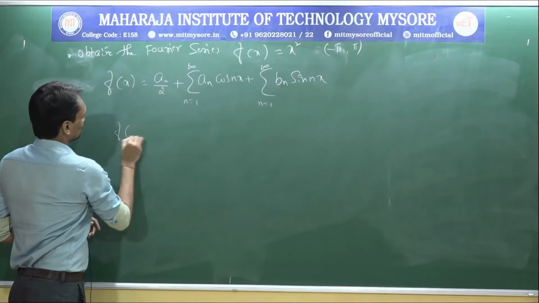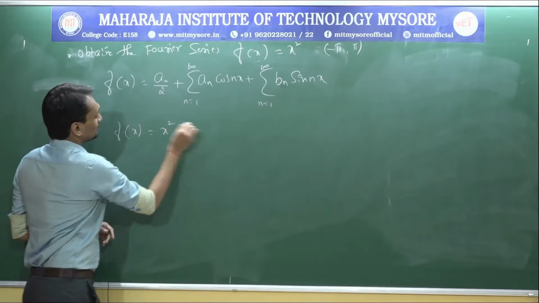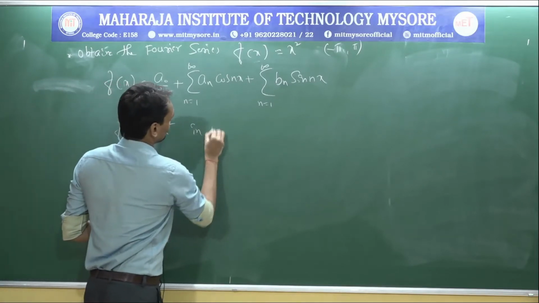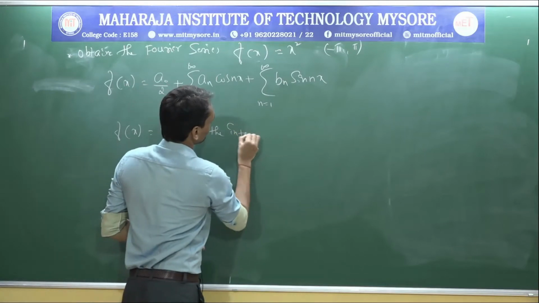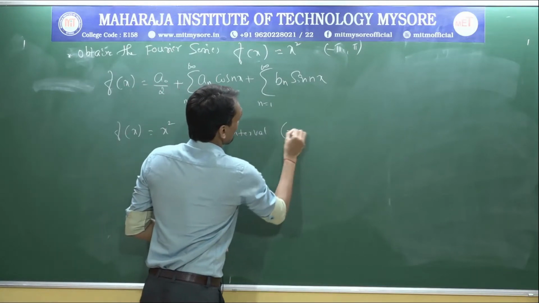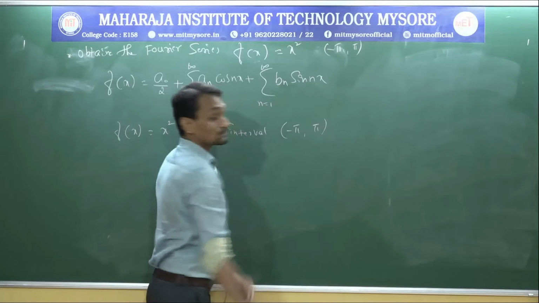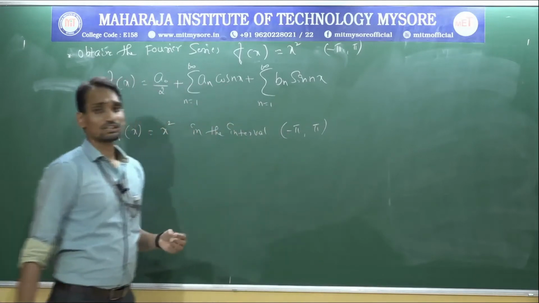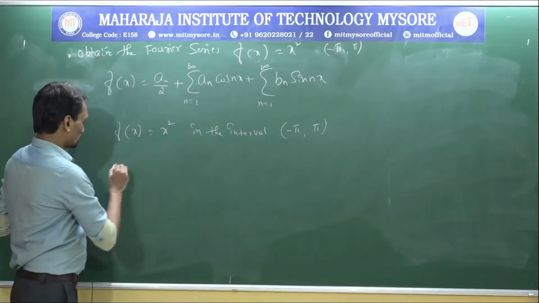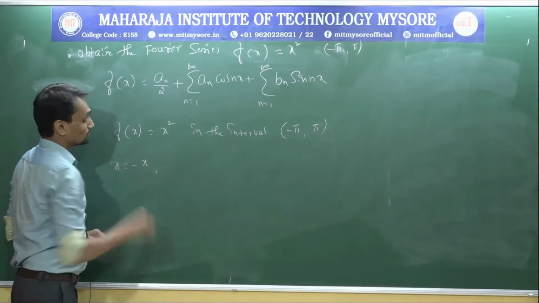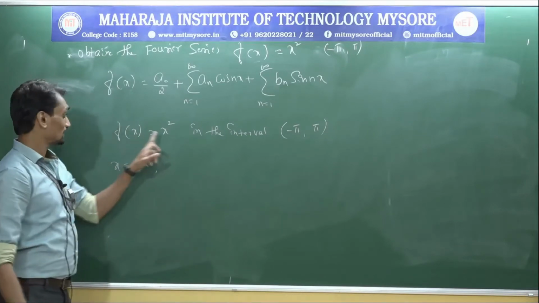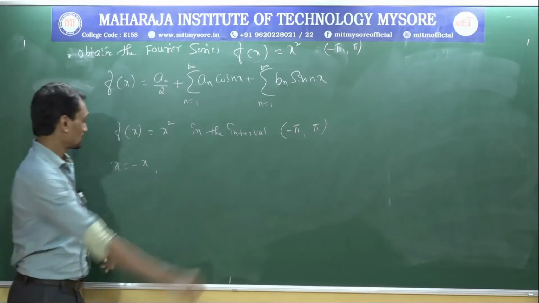Now the given equation is f of x equal to x square in the interval minus pi to plus pi. This is the given question. So what we need to substitute? x equal to minus x. So in place of x we need to substitute it as minus x.